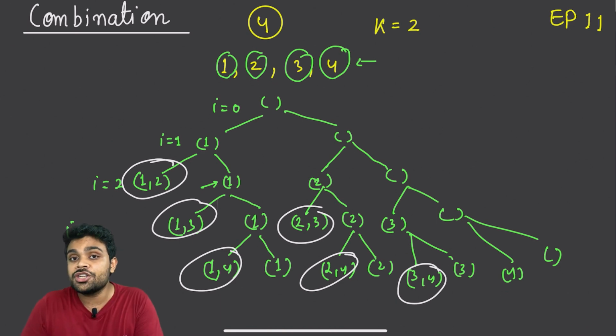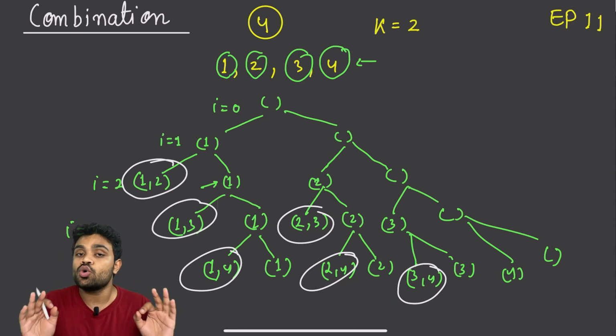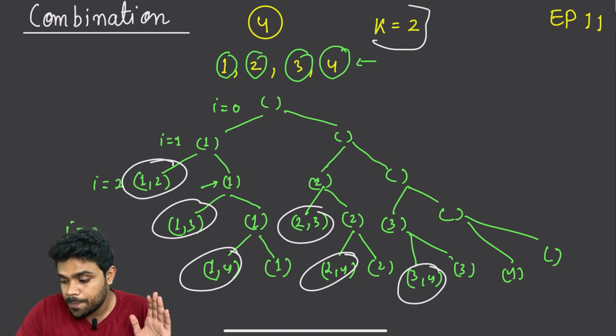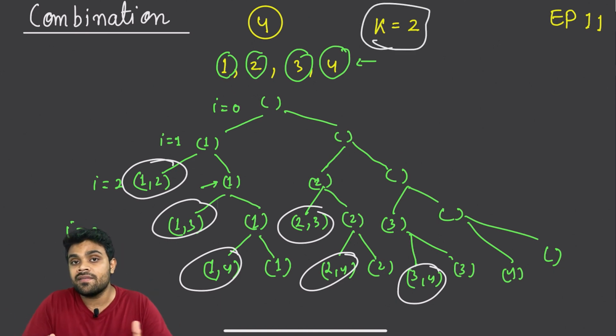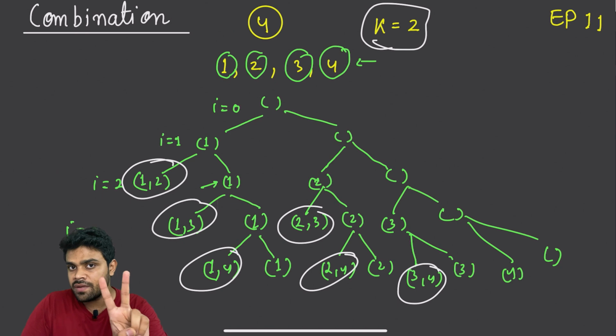Then one more base condition will be added, and that base condition will be the size of the subset. If the size of the subset is equal to the given k, we are not going to go beyond that. We will save the answer and return from there. Okay, this is going to be another base condition. So two base conditions we have already seen.